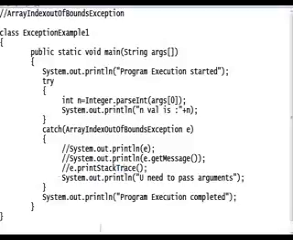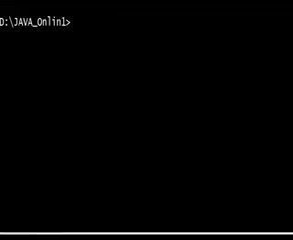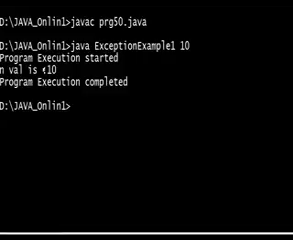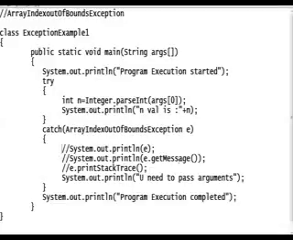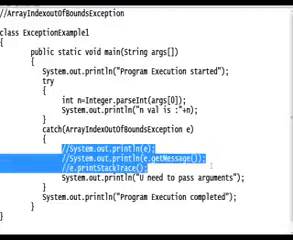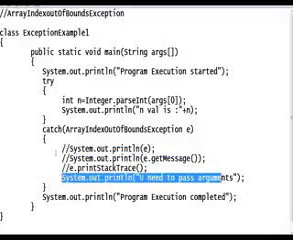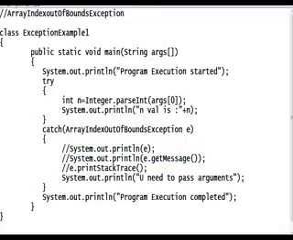Compile PRG50.java, then java ArrayExample1 10. If I pass 10, program execution started, values 10, program execution completed. If I do not pass it, the user can see this message only: program execution started, but you need to pass arguments. You can understand, then you will pass the arguments. This entire mechanism is for developer purposes, not for user purposes. The developer can understand the error messages, then you will provide a user defined error message. That is exception.